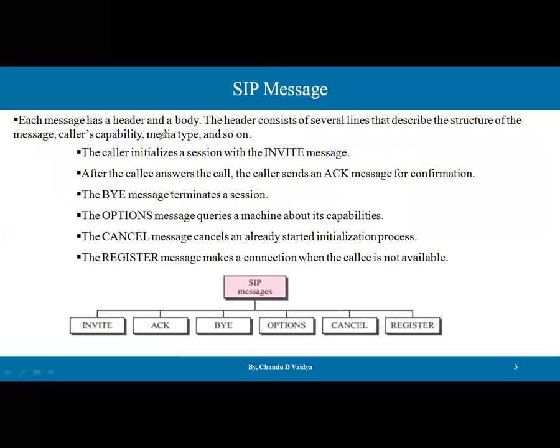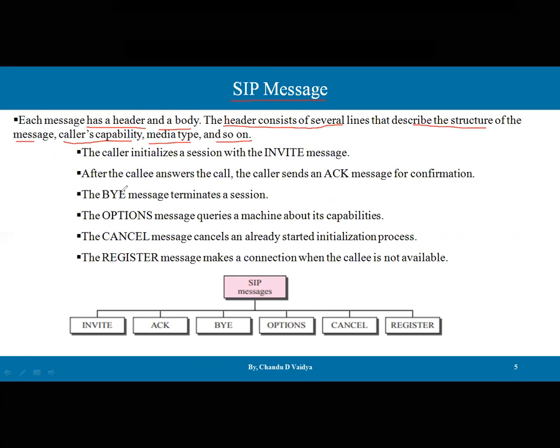How is the connection going to be established? There are some messages available. Each message has a header and a body, like the message that initiates the session. The header consists of several lines that describe the structure of the message, that is, caller capability, media type, and so on.